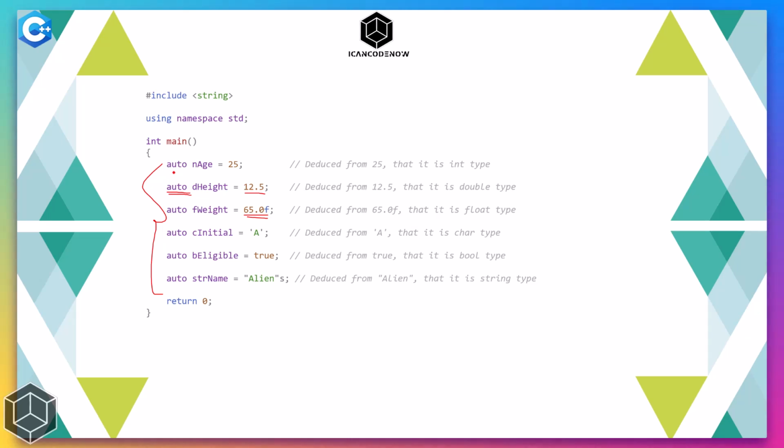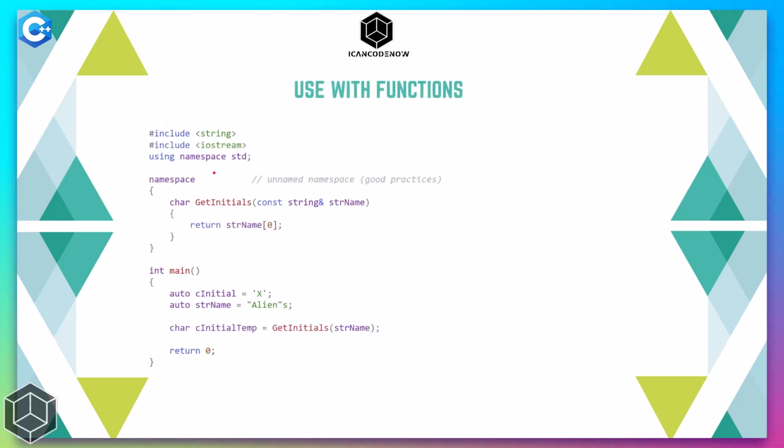So as we said earlier, this is not limited to declaring these simple data types. We can use this auto keyword in functions also. So this code here, as you can see on the screen, is a simple code with a small function in its own namespace, an unnamed namespace. This is, by the way, recommended. And in the main, we declare this small c, the initial character type. This is automatically detected by the compiler, and this is a string type because it is a string assigned. So this is detected by the compiler that this will be a string.